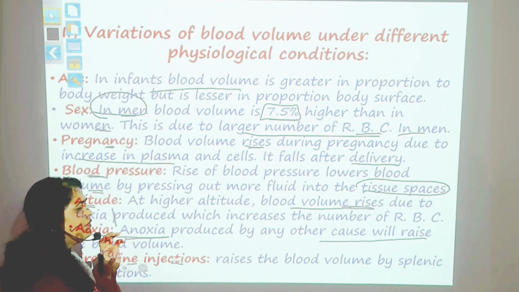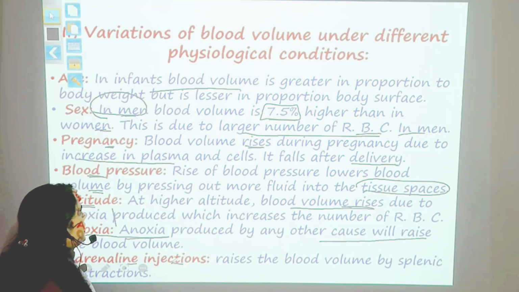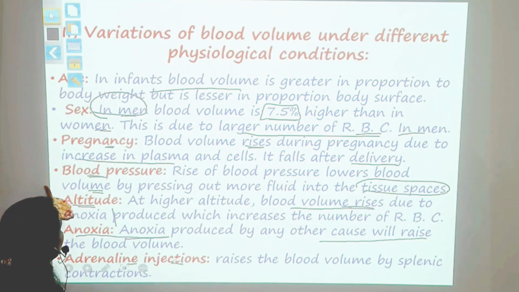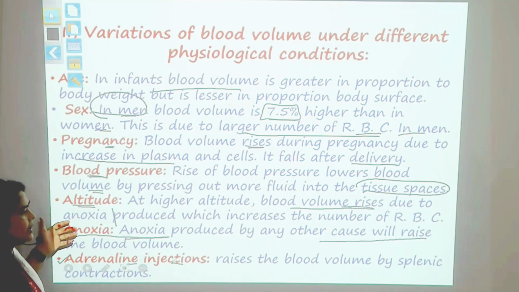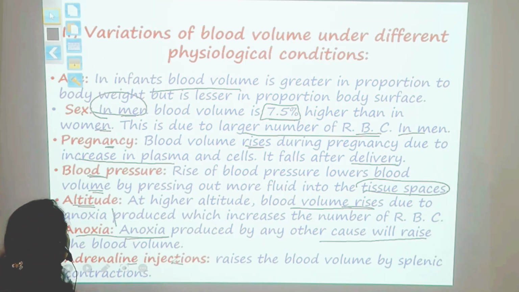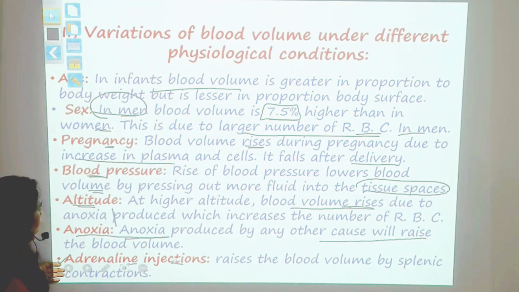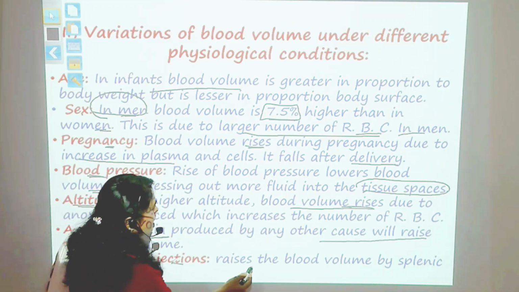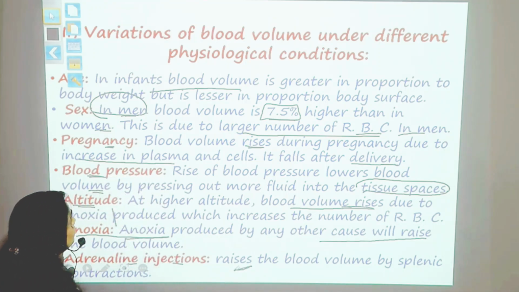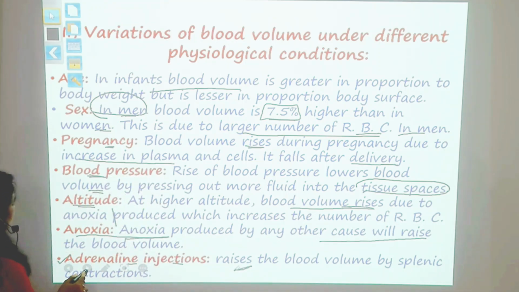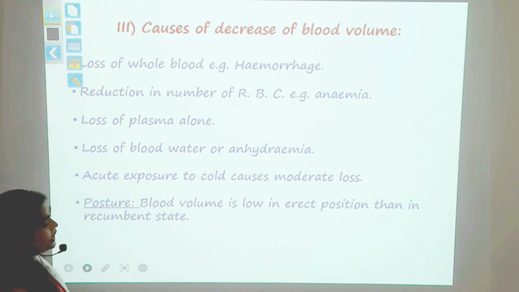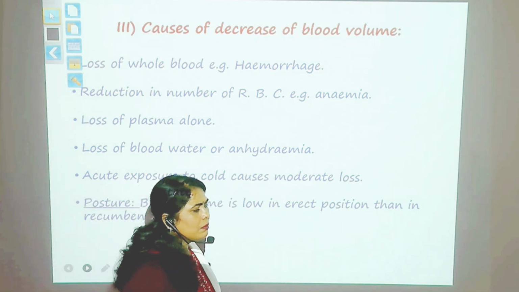In case of blood pressure, the blood pressure will lower the blood volume. Why? The blood will be forced to enter into the tissue spaces. Higher altitude will have rise in blood volume. The condition anoxia, where there is less amount of oxygen, there also the blood volume will increase. And in adrenaline rush or adrenaline injection, there will be rise in the blood volume. So these are the other physiological conditions where you can see that there will be rise in blood volume.